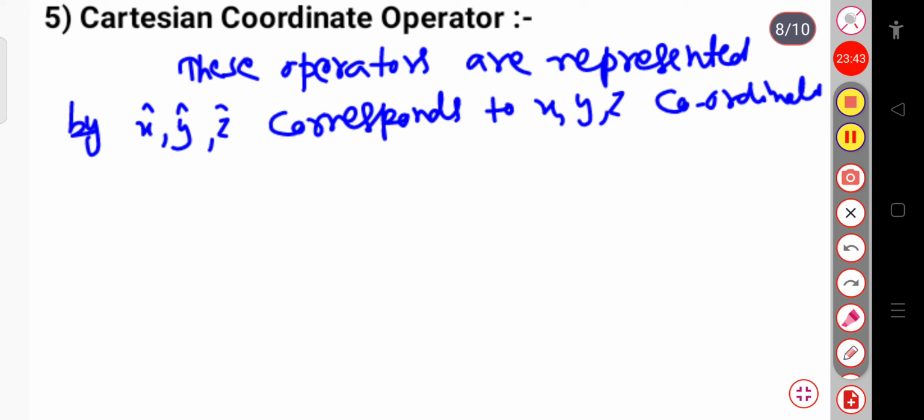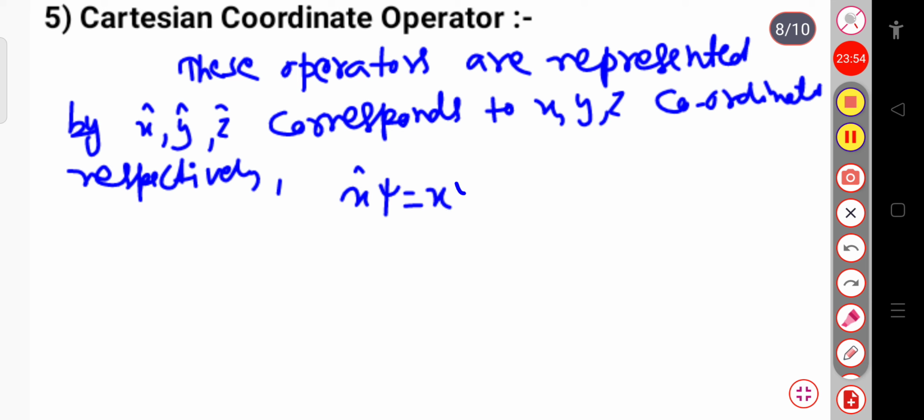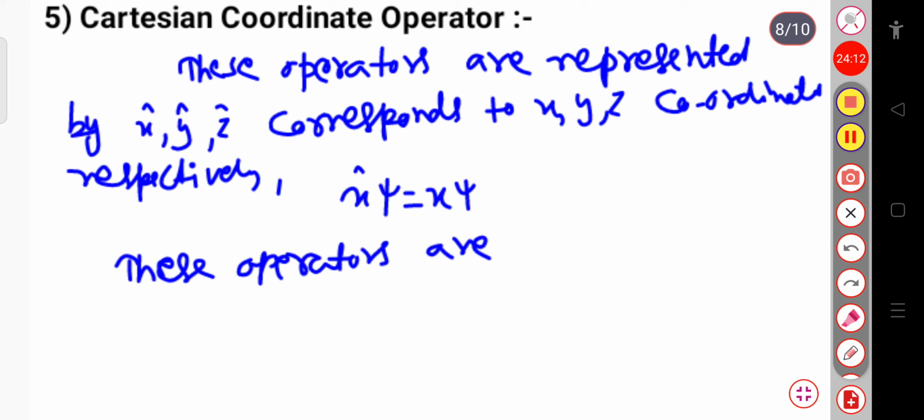For example, if you write x cap psi, then it will give x into psi. That is, y cap psi gives y psi, z cap psi gives z psi, and so on. So these operators are also called the position operators.